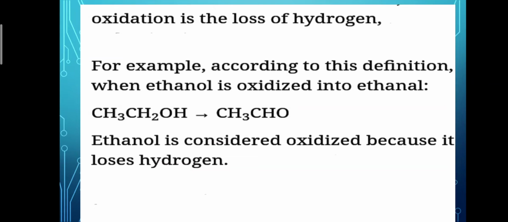The second definition of oxidation is the loss of hydrogen. For example, according to this definition, when ethanol is oxidized into ethanal, it is a molecule of ethanol with the removal of two hydrogen atoms, and it converts into ethanal. So ethanol is considered oxidized because it loses hydrogen.